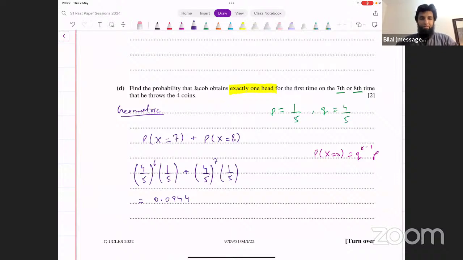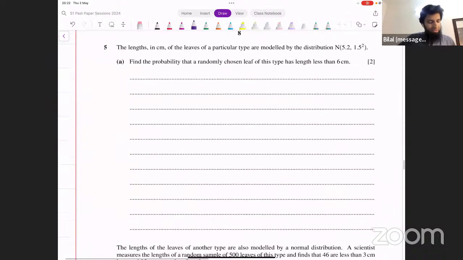Okay. Now let's move on to the next one. So the next question that you're asking about is question number 5 from this paper. Have a look at the other paper as well, and let me know the questions that you find difficult from that paper. From 5.3.